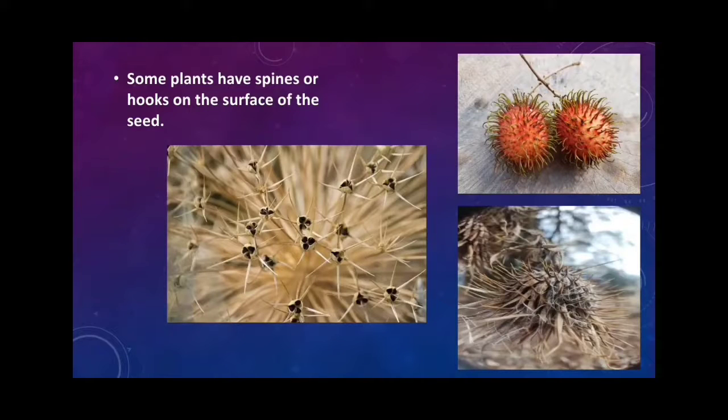Some plants have sticky seeds. Some plants have hooks or spines on the surface of their seed. These seeds stick on the fur of the animals. When they rub their fur, the seeds fall off and take root wherever they fall.